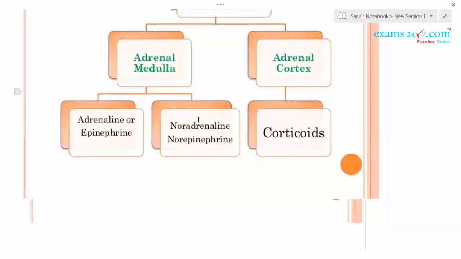They stimulate the breakdown of glycogen so that the glucose in the blood increases. This glucose helps us face any emergency or stress situation. When there is a stressful condition, there will be secretion of these catecholamines.